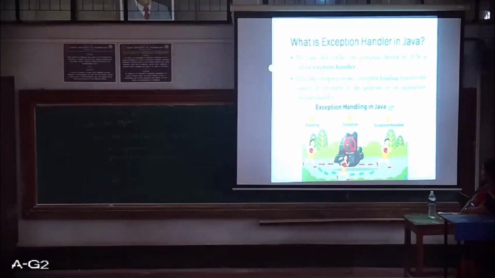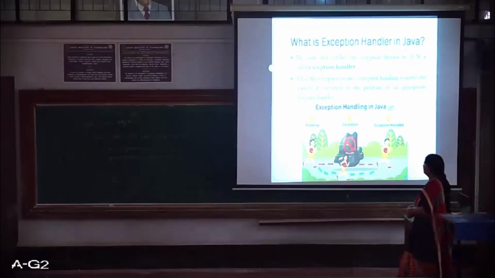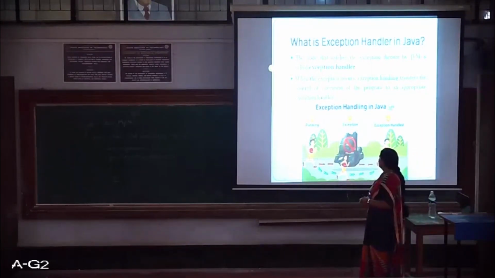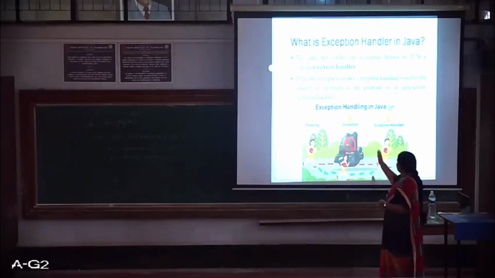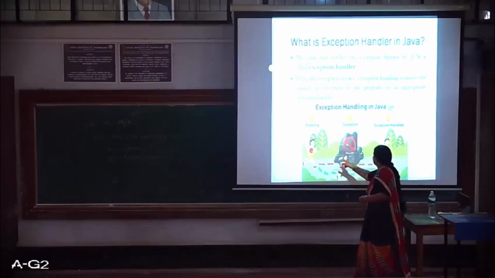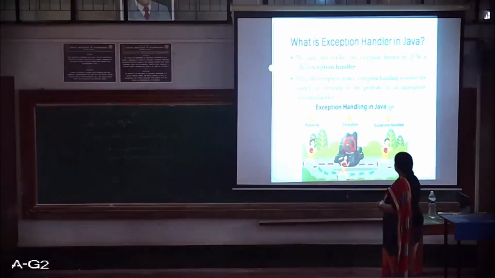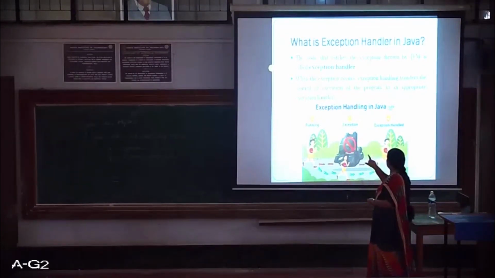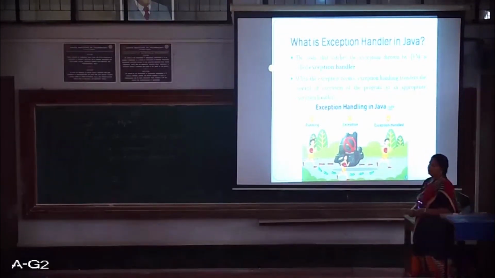So here is an example. You can see that a boy is running, and in between he had to face this and he is not able to walk through that path. So he took an alternative path and he continued running.